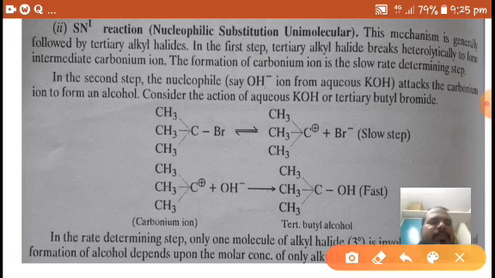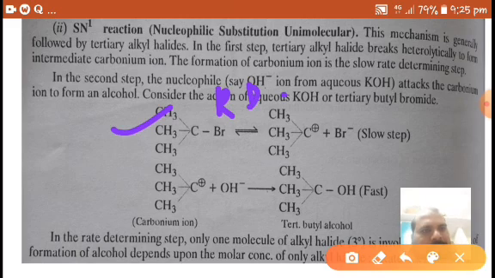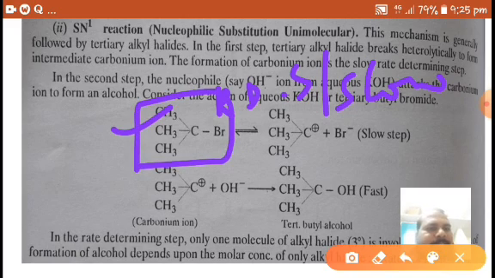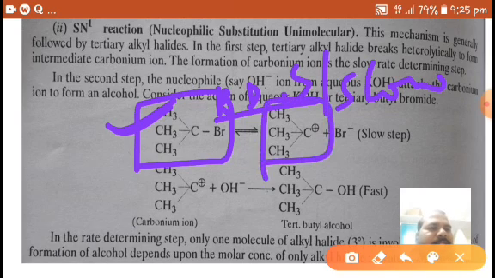In the second step, the nucleophile attacks the carbonium ion to form an alcohol. Consider the action of aqueous KOH on tertiary butyl bromide. The first step is the rate determining step, that is, the slow step. In the slow step, how many reactants participate? Only one. That's why the rate of the reaction depends on only one molecule. So it forms one intermediate, which is the carbonium cation.